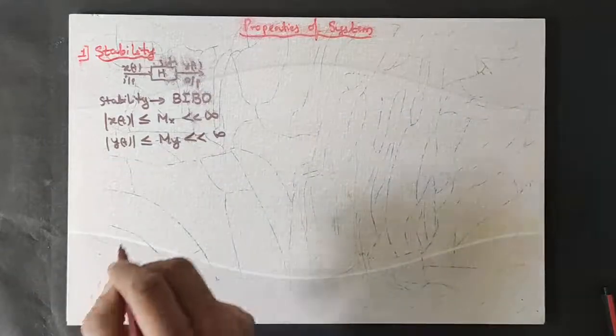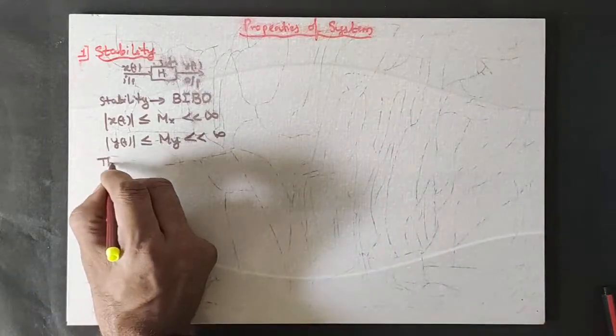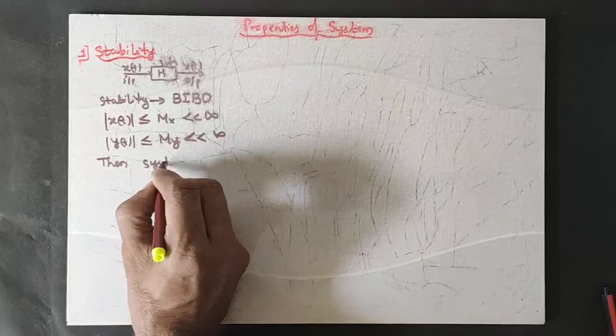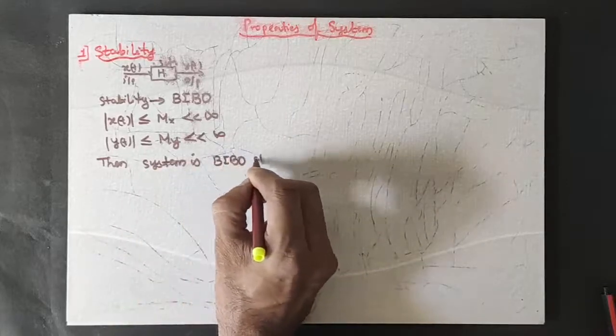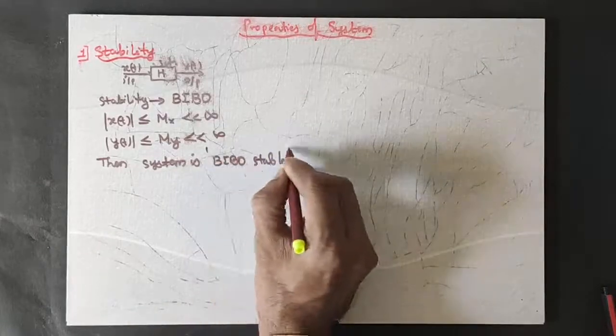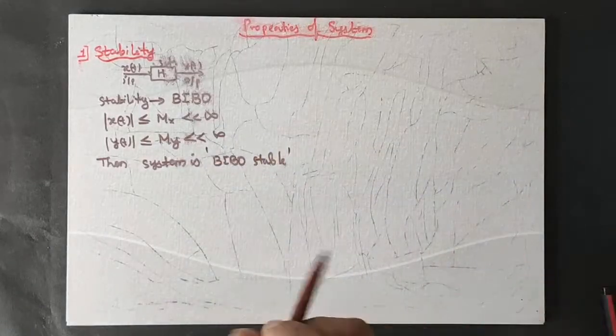Then I can say that the system is BIBO stable.